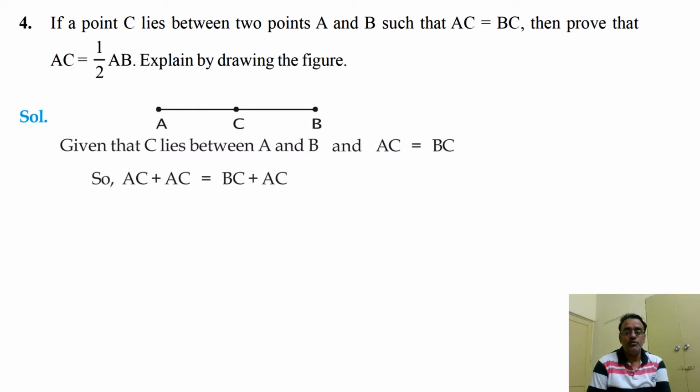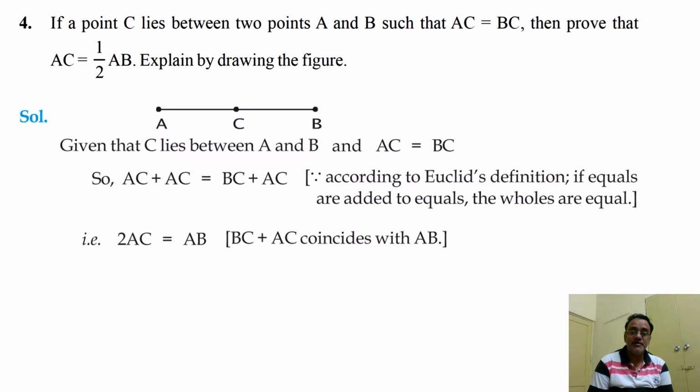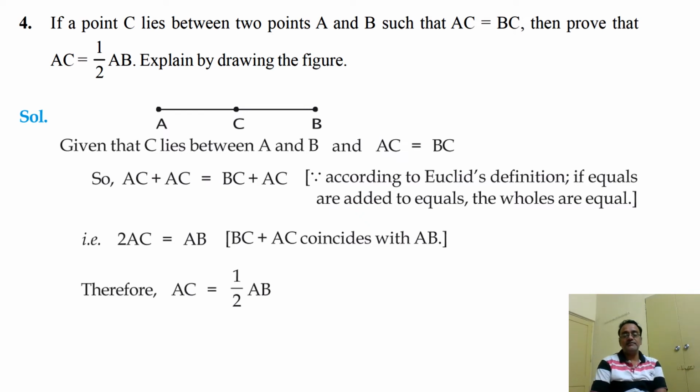Okay, so now we are adding AC to both sides. We have studied one axiom: when equals are added to equals, then the wholes are also equal. So AC plus AC will become 2AC, and BC plus AC will become AB. Why? Because BC plus AC coincides with AB. So now divide by half. Here also we can write the last axiom: if equals are halved, then the halves of the same thing are equal to each other.